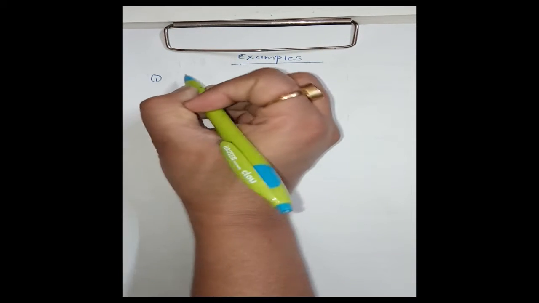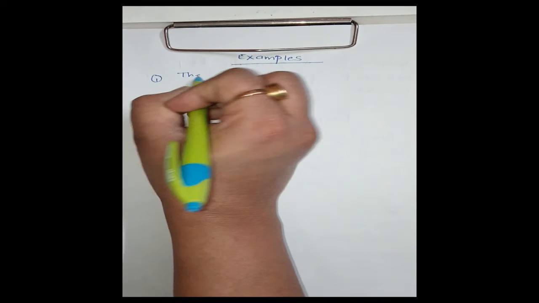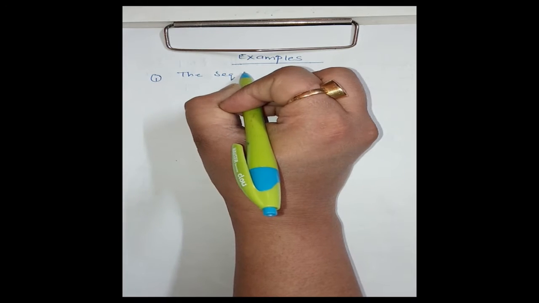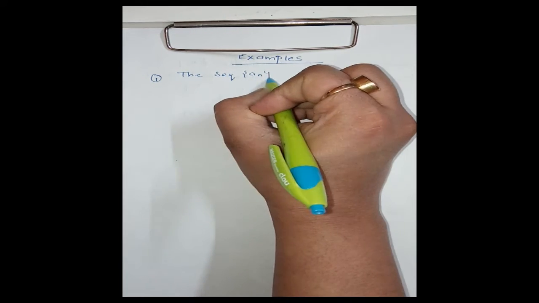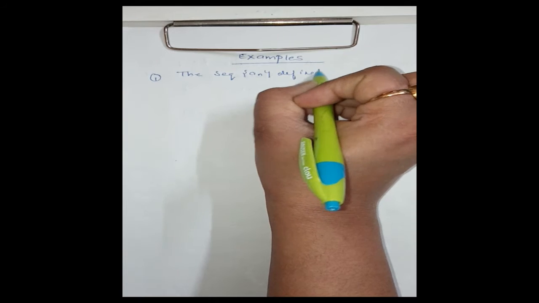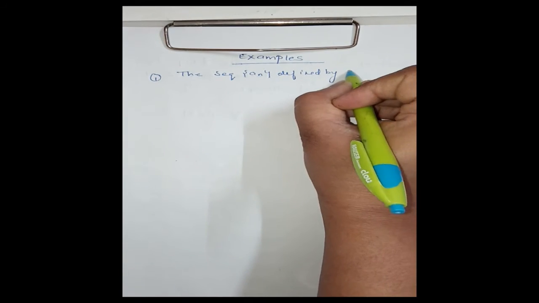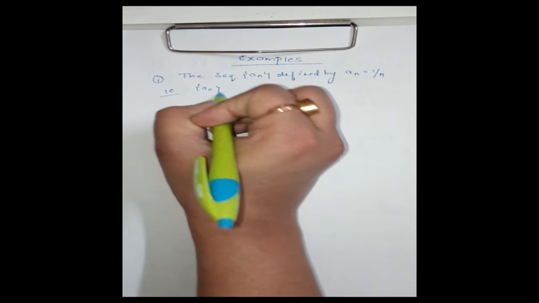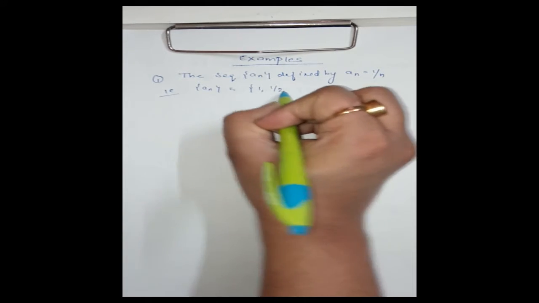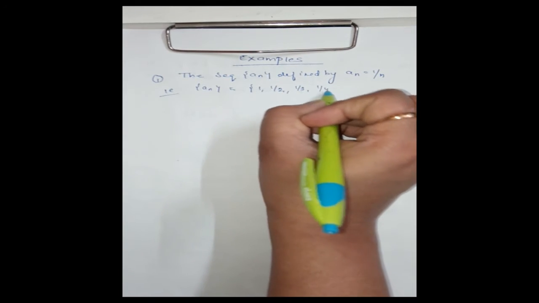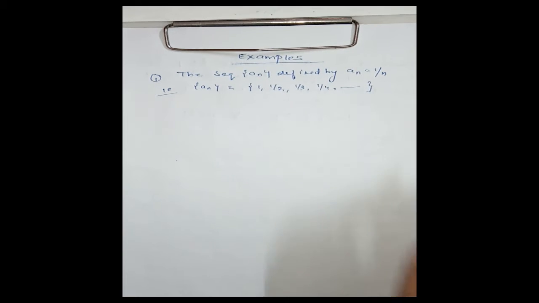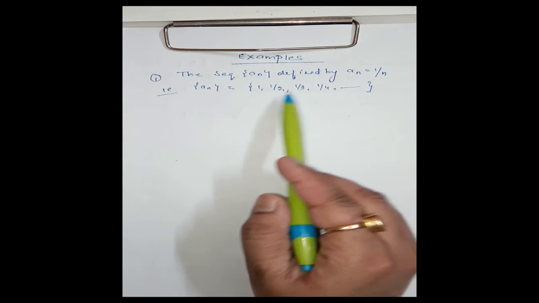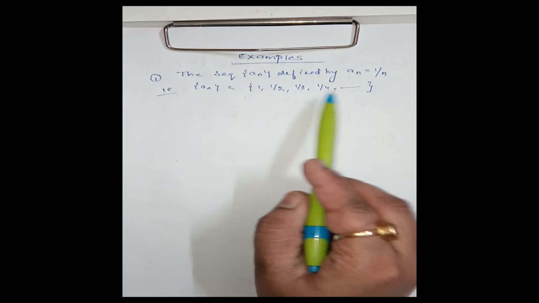Now first consider the sequence a_n defined by a_n = 1/n. That is, the sequence a_n is 1, 1/2, 1/3, 1/4, and so on. Here the sequence is defined like this: 1, 1/2, 1/3, 1/4.